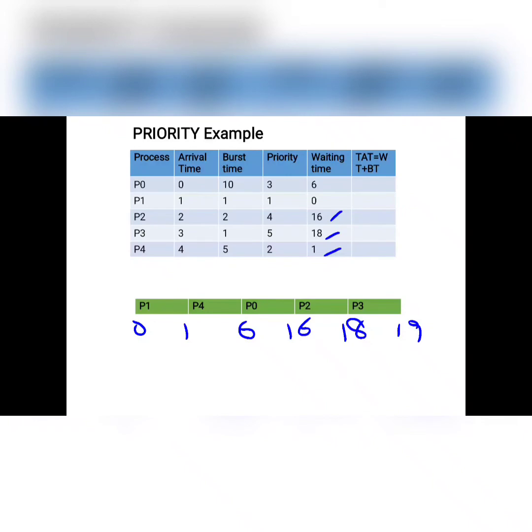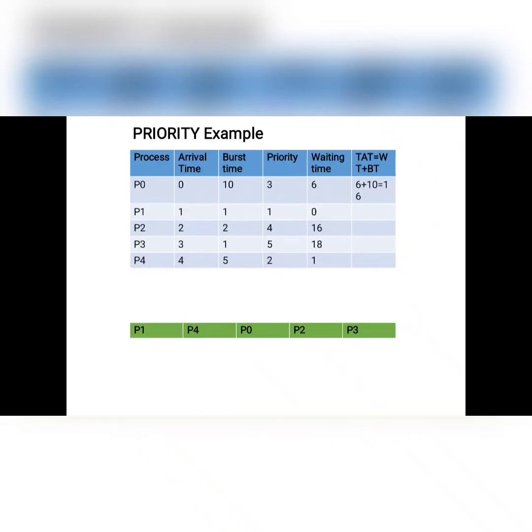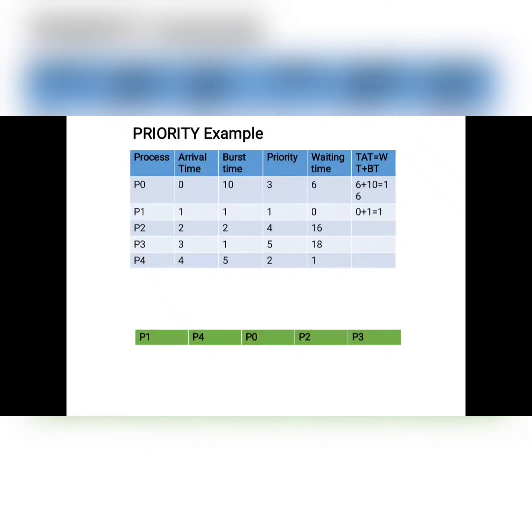Now to find the turnaround time, we have the waiting time and the burst time values, so by using the formula we calculate the turnaround time for each process. For process P0 the waiting time is 6 and the burst time is 10, so 6 plus 10 is 16. For P1 it is 0 plus 1, that is 1.